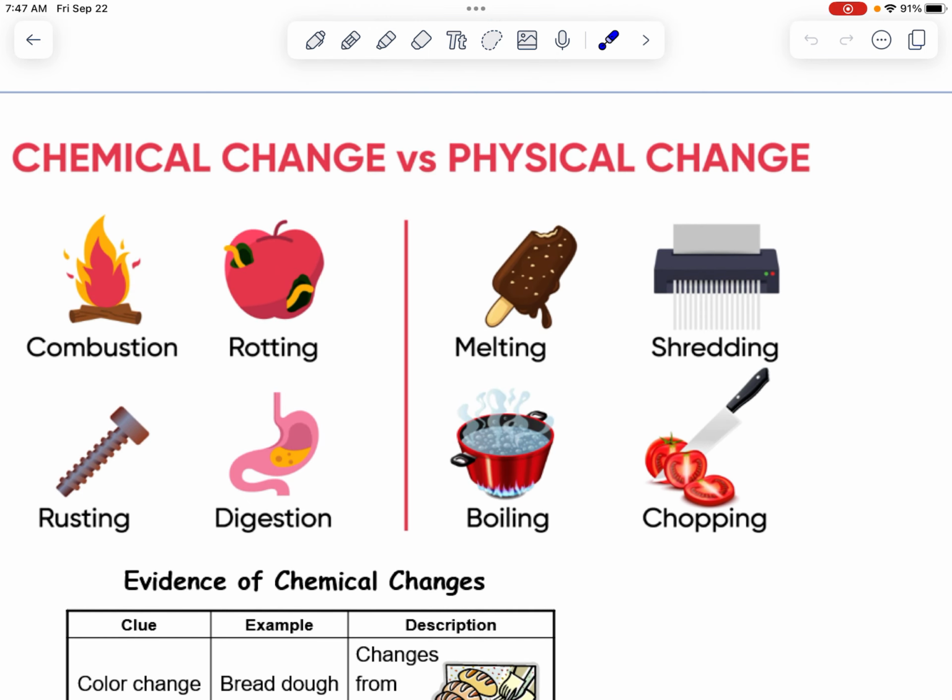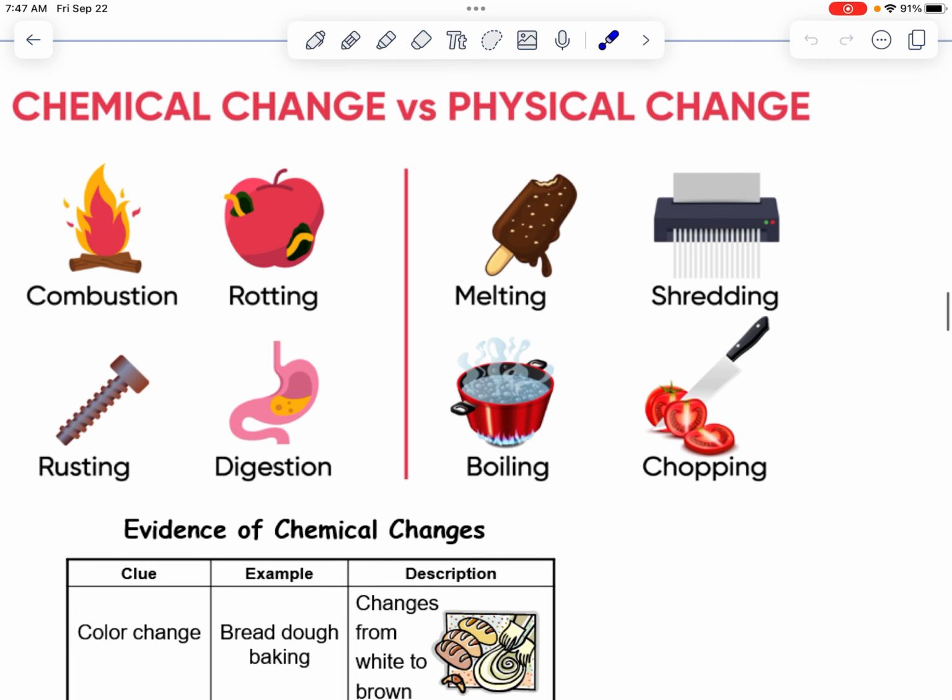So again, chemical change: lighting things on fire, things like rotting, right? It has a new nasty smell, it has a new nasty color. Rusting, right? Iron starts off as a nice shiny silvery metal, and it becomes kind of a red-orange, rusty kind of color, right? Digestion: you start off with food, and then later it's not food anymore, right? Kind of takes on a nasty smell, if you know what I mean.